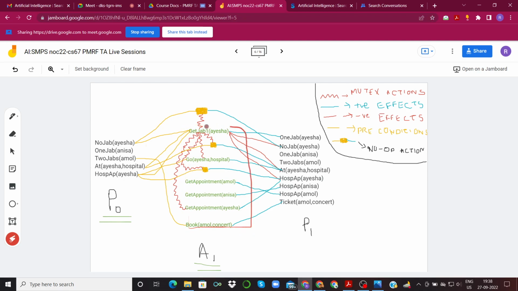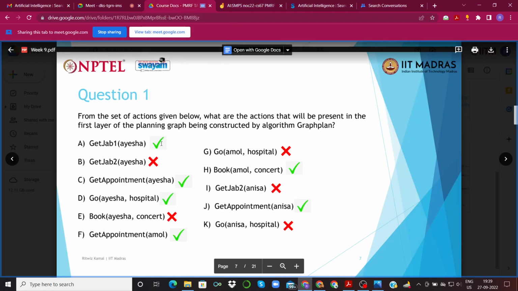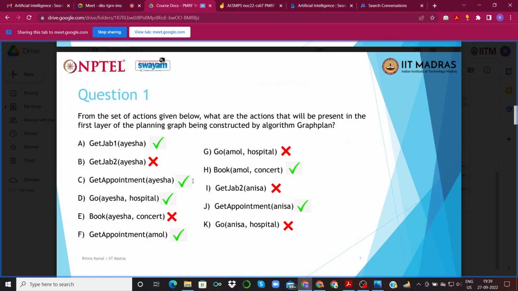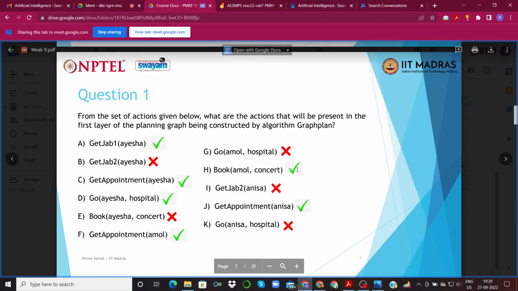So we can check which of these are applicable, and we will see that get job 1, get appointment Aisha, get job 1 Aisha, get appointment Aisha, go Aisha hospital, get appointment Amol, book Amol concert, and get appointment Anisa will be present, and the rest of them will not. You can verify this for yourself.